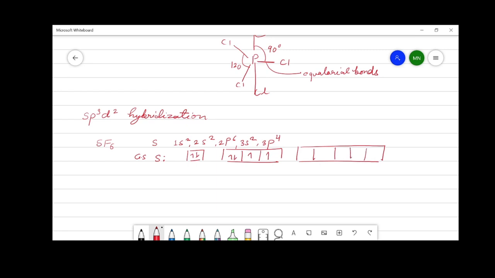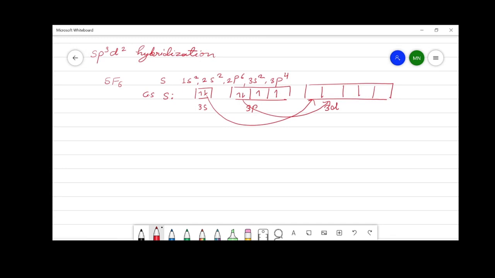To get 6 unpaired electrons, these two pairs of electrons need to get unpaired, and these electrons get promoted to the 3d orbital. Now the excited state electronic configuration around a sulfur atom contains 6 single electrons present in 3s orbital, 3p orbitals and 3d orbitals.